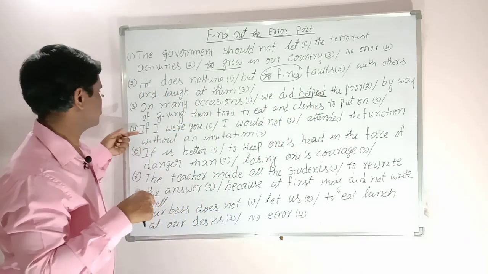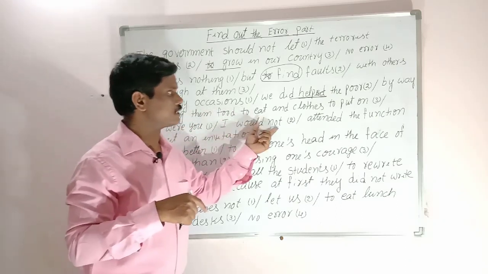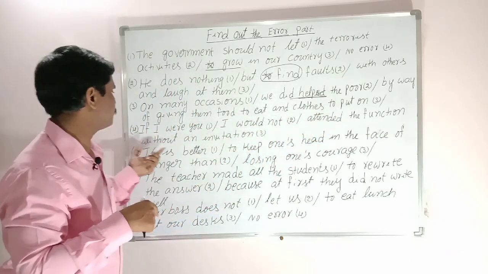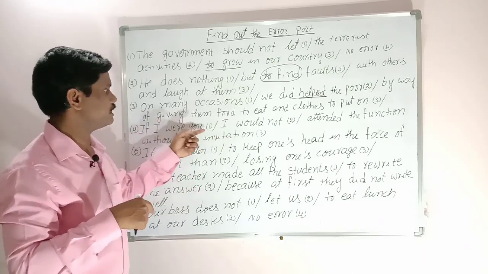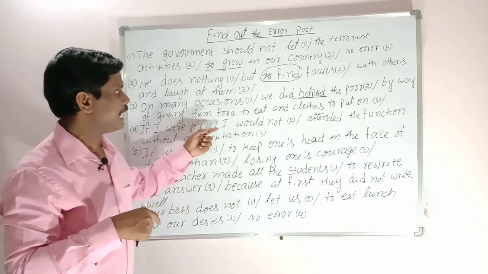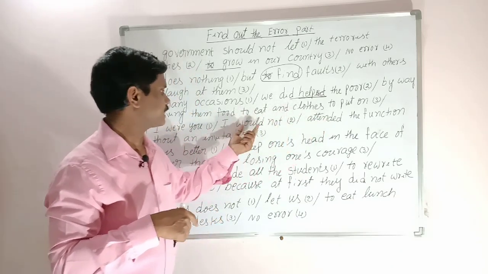Now let us see another example. If I were you, I would not attend the function without an invitation. If I were you, part 1. I would not attended, part 2. Here look at would.